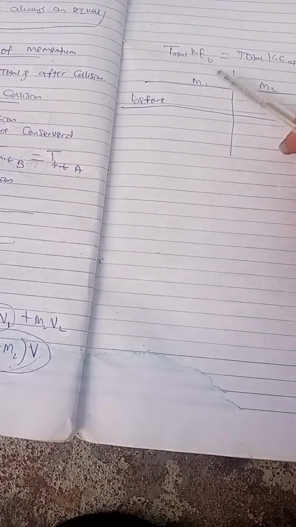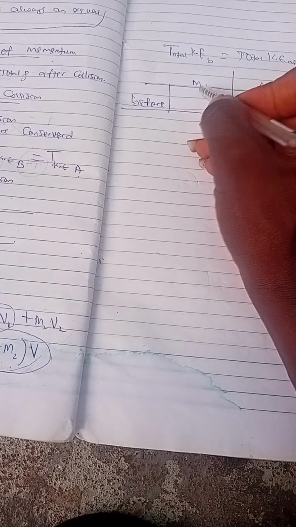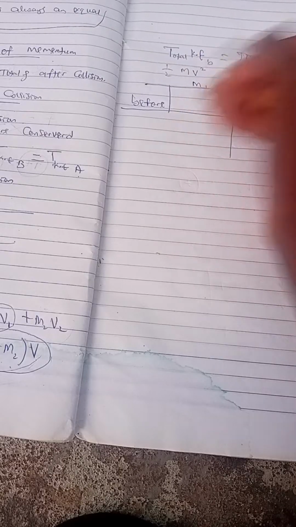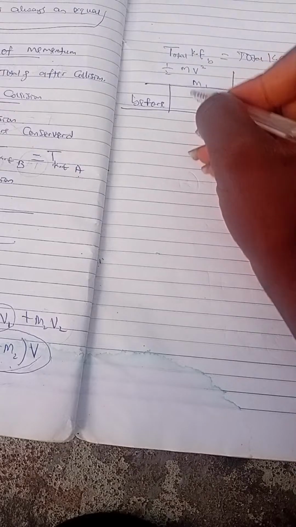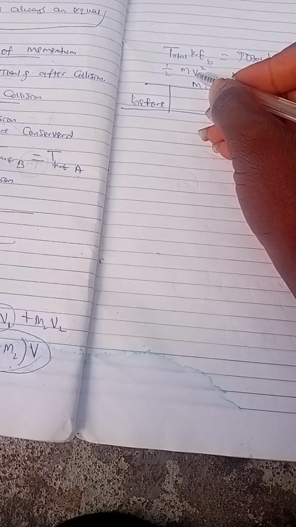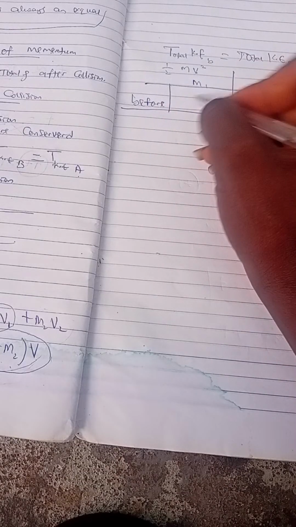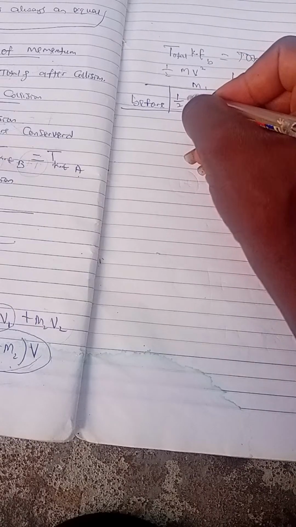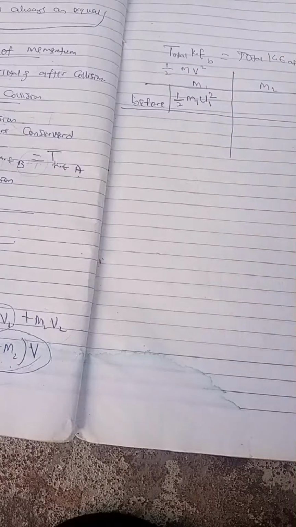Now, for kinetic energy before collision, for m1, kinetic energy is 1 over 2 m v square. But here we are talking of initial kinetic energy, so instead of using v, we use u. The kinetic energy of body 1 before collision is 1 over 2 m1 u1 square.